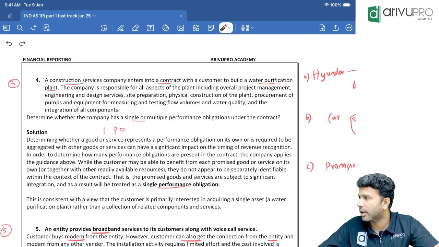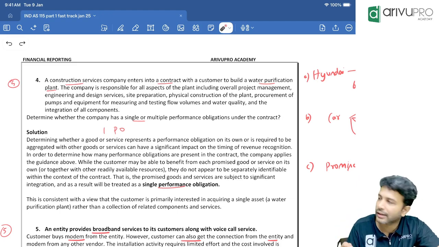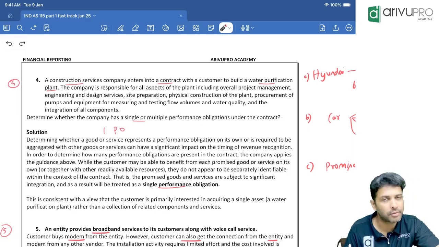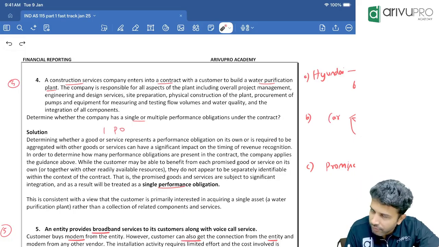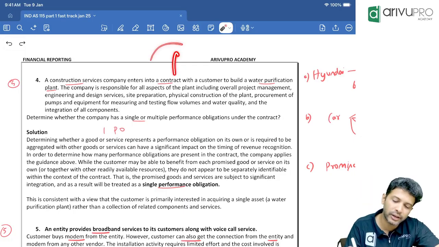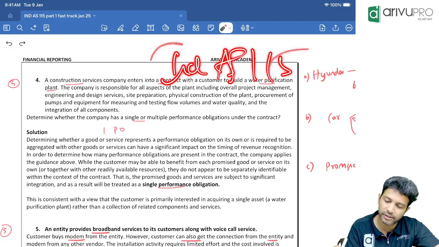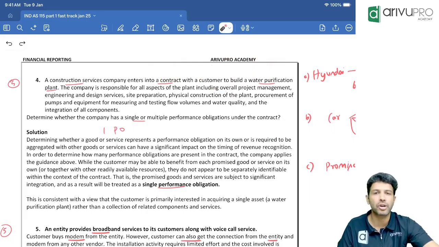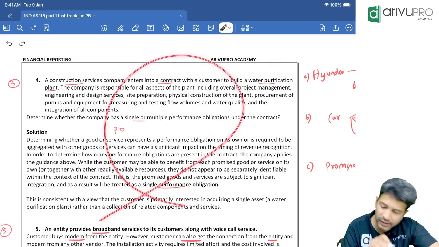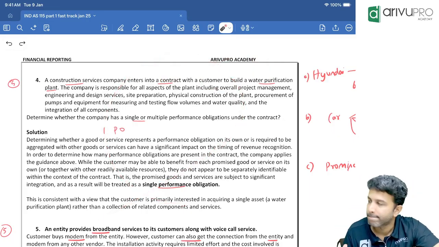Sir, for construction contracts, is this standard applicable? Yes. For goods, for service, for construction service, revenue recognition will happen through IND AS 115. You don't have any separate standard for architects and construction contracts at CA Final level. Everything is in IND AS 115.